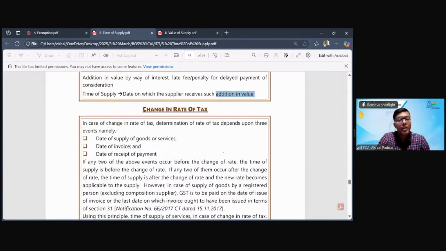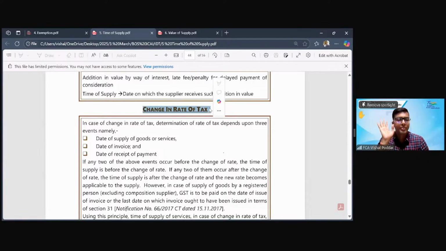Now, then comes section 14, which deals with what if between all these 3 dates, the physical movement, that is the date of supply, second, invoice or payment, the tax rate has changed. So let us say council announced some amendment and the amendment is effective from today. Now, out of these 3, something has happened till yesterday and something will happen after today. So out of these 3 dates, supply, invoice, payment, something has happened before, something is happening afterwards. What will be the time of supply?